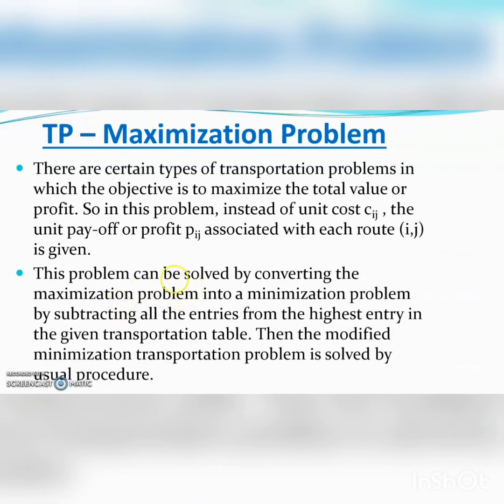And when we find the total profit, we just use the given transportation table, that means the maximization table, in time of calculating the value of the problem.